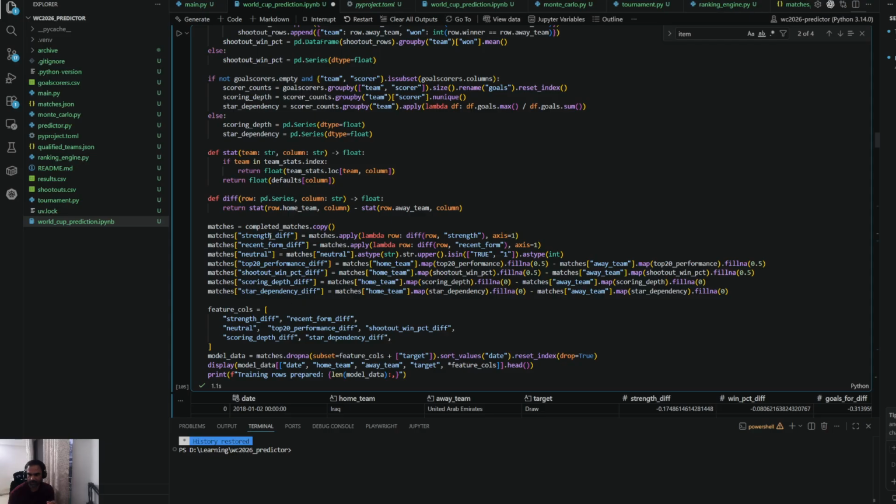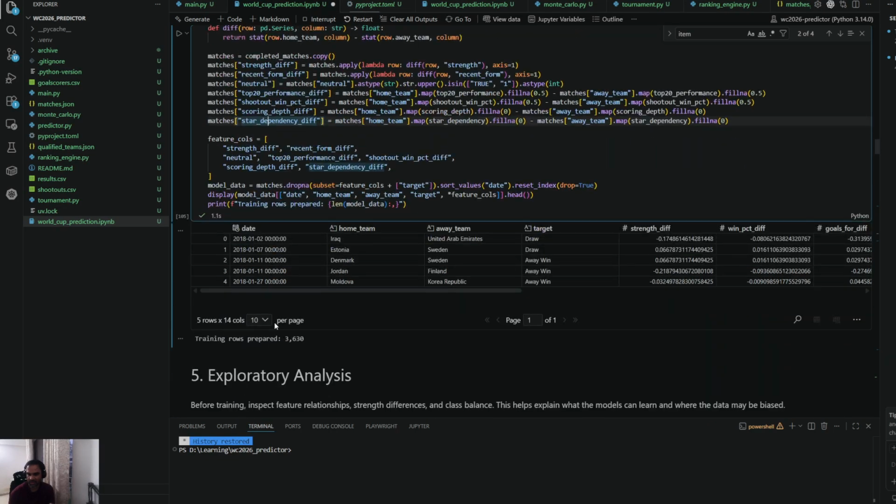So the features we have finalized are the strength difference, basically what is the strength, and the recent form. We've made sure we account for which team is in form. Spain is in form, Portugal has a good score, and Norway has form but doesn't have history against them. Then the top 20 performance, shootout wins, the number of scorers, and the star dependency. Star dependency is whether a team depends on a star player. I was split between using this or not, but I've used it.